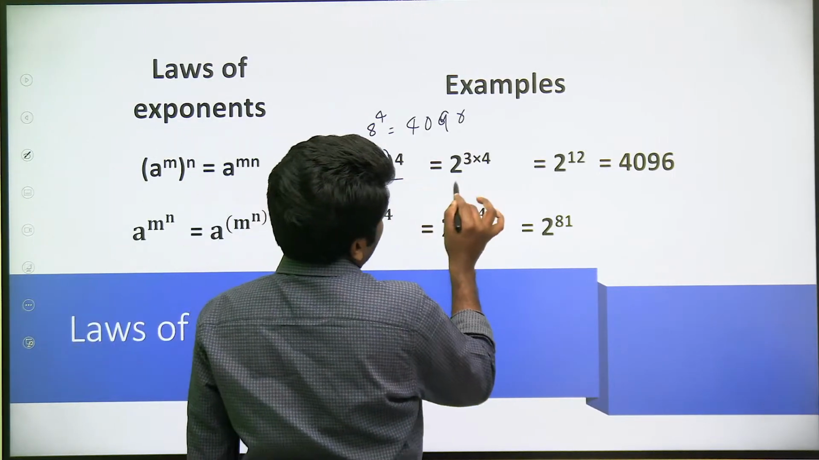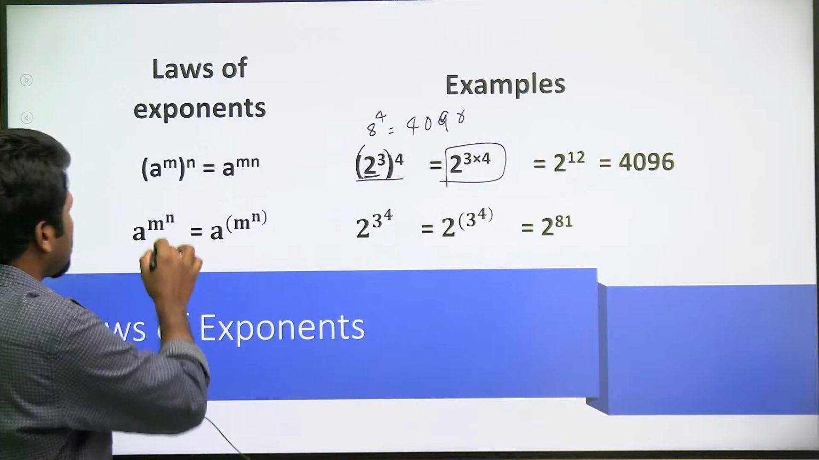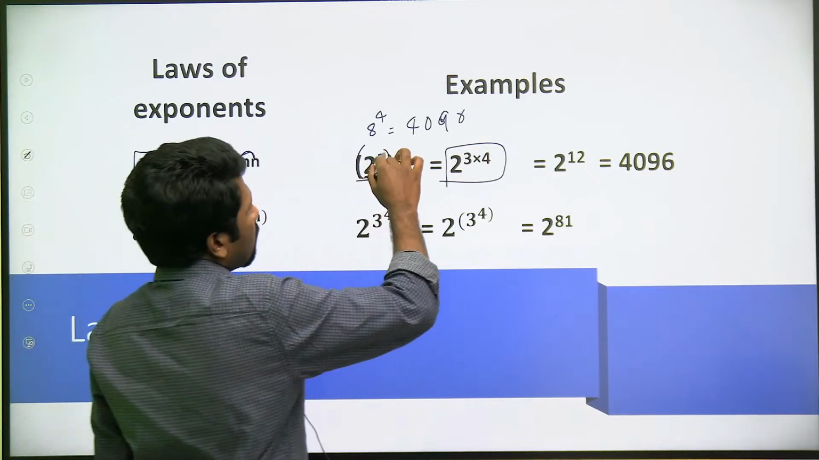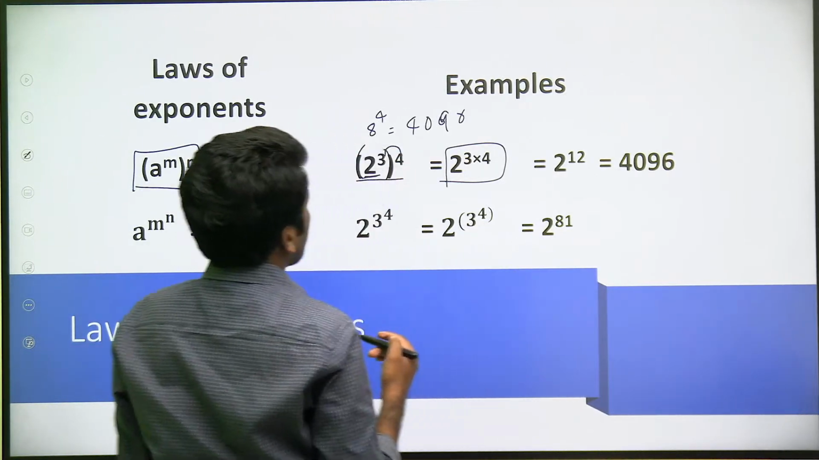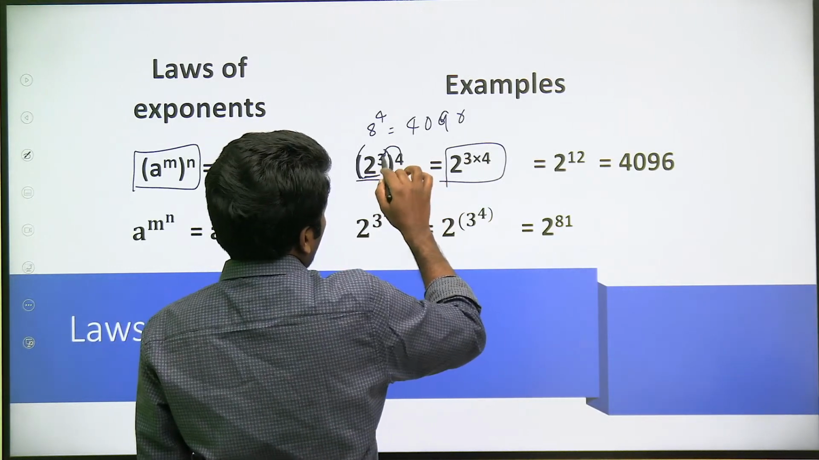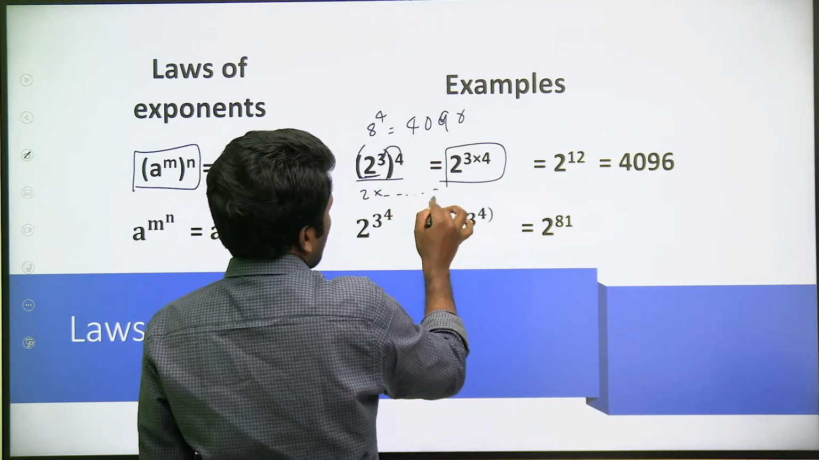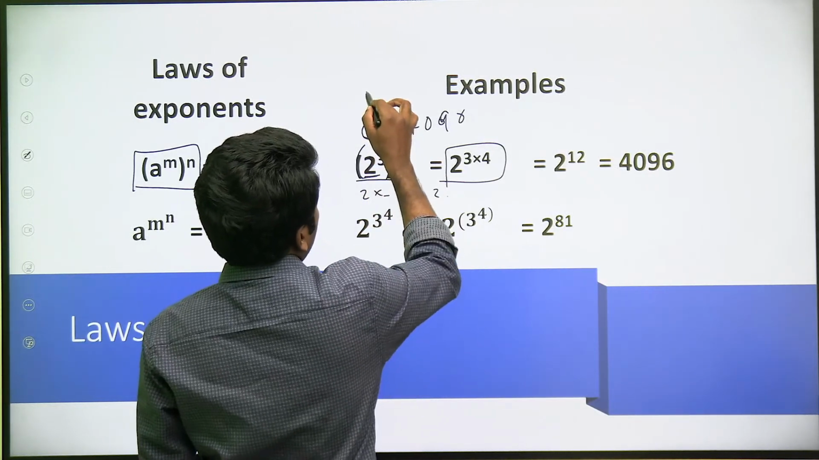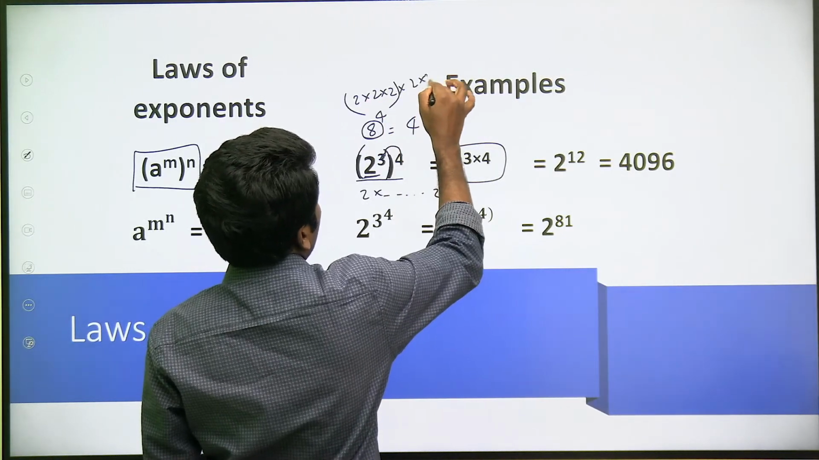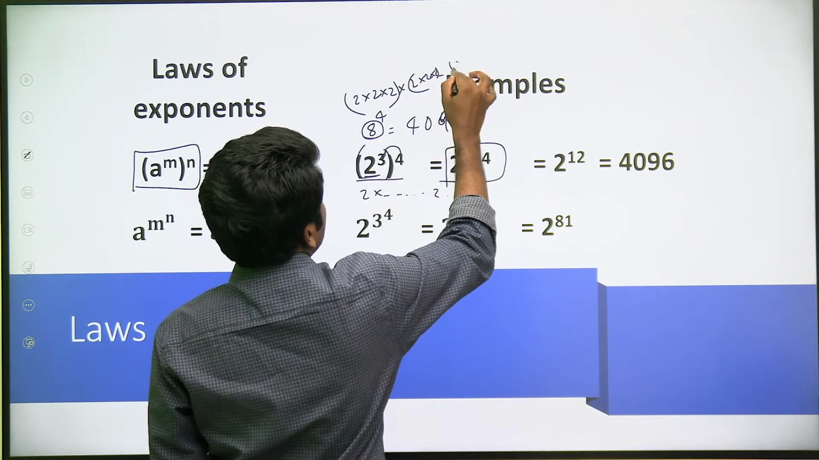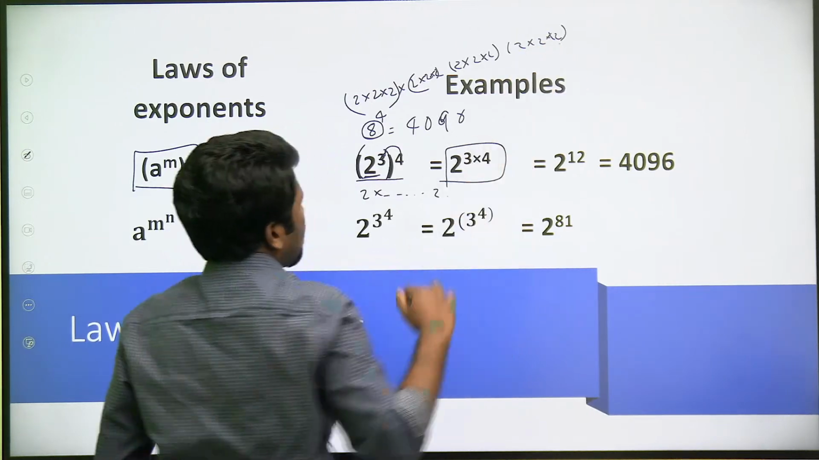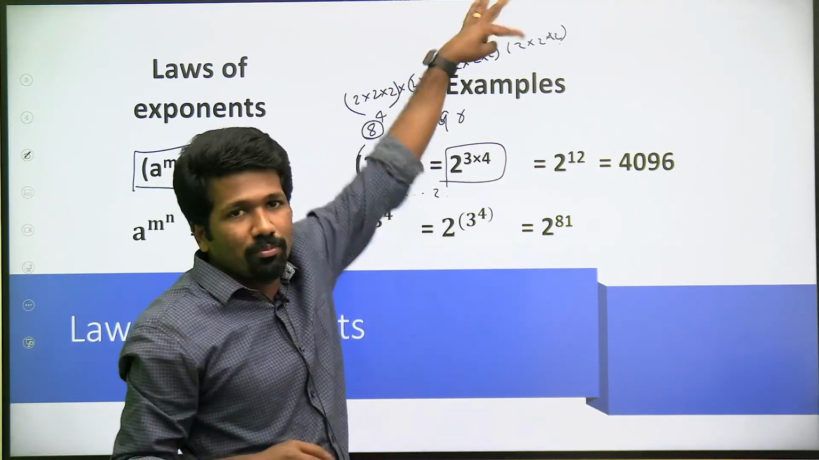But there is a shortcut, that is this. The shortcut is a raised to m, the whole raised to n, is a raised to m into n. If you multiply the powers and take the total, you will get the same answer. The reason: 3 into 4 is 12. That means 2 multiplied 12 times. And this 8 raised to 4 is what? 2 into 2 into 2, multiplied 4 times. That means again the same thing itself. Are you understanding? 2 multiplied 12 times, this is also 2 multiplied 12 times.